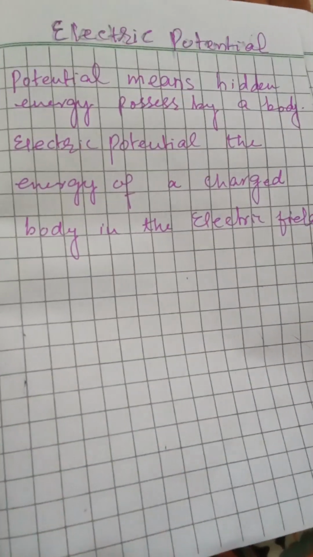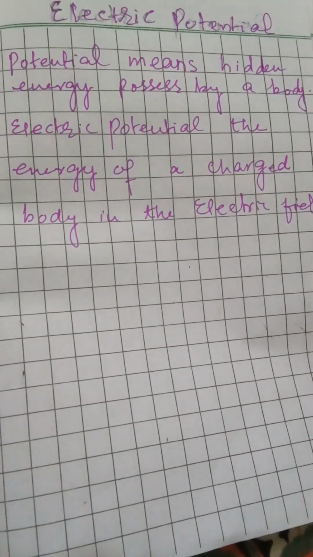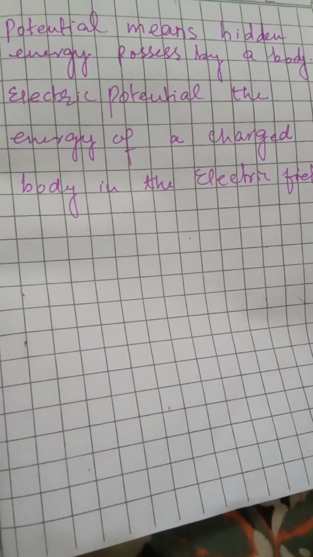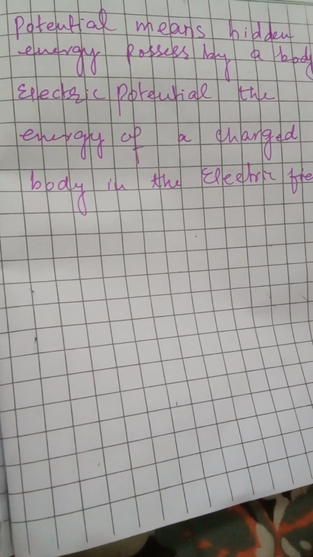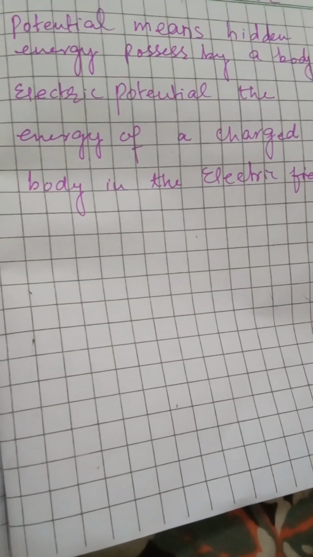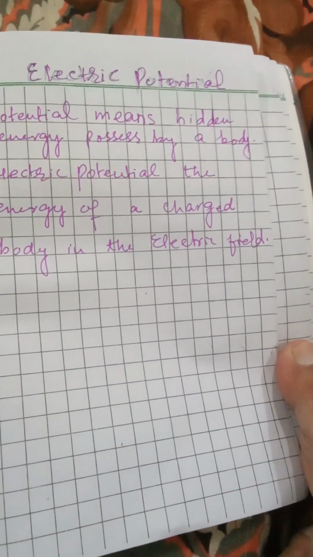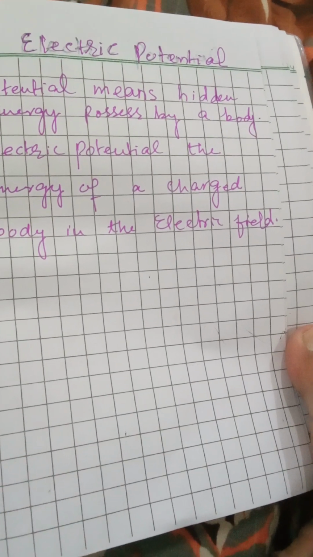So what is electric potential? Electric potential is the energy of a charged body or a charged particle in the electric field.